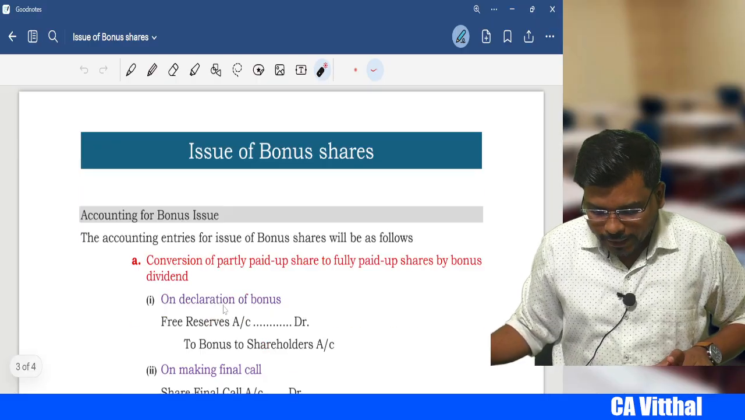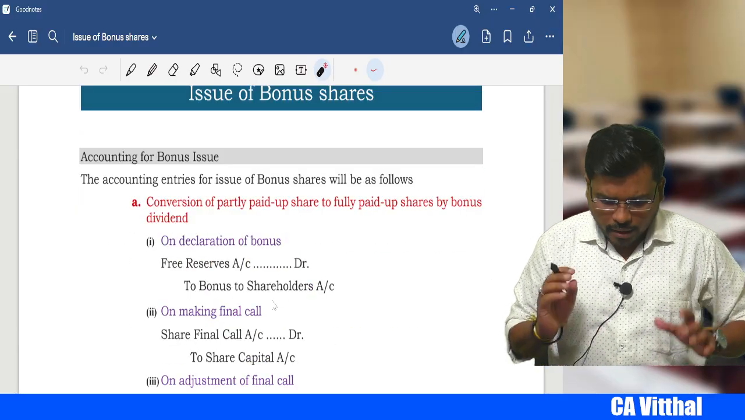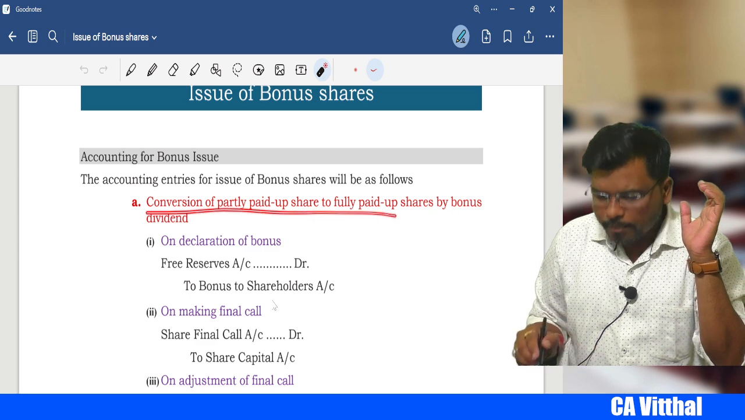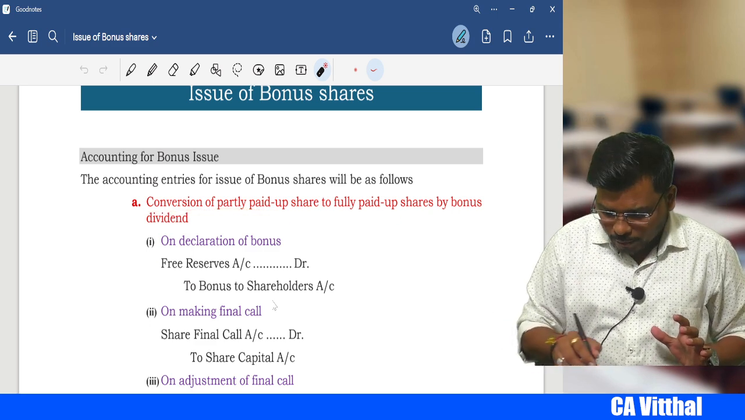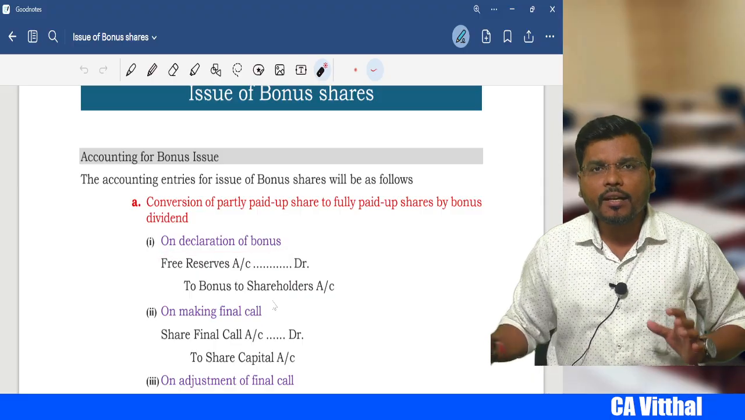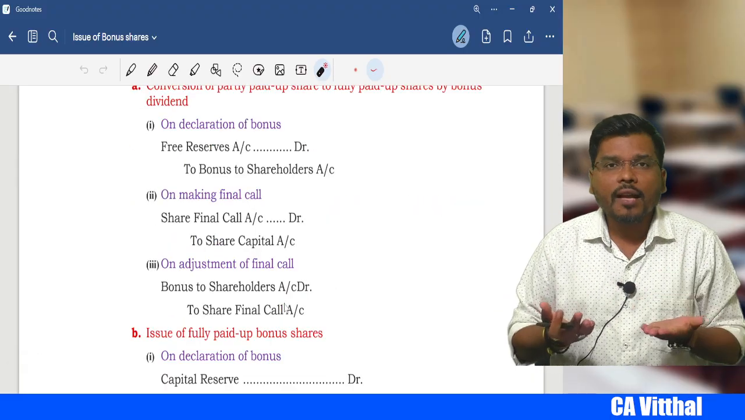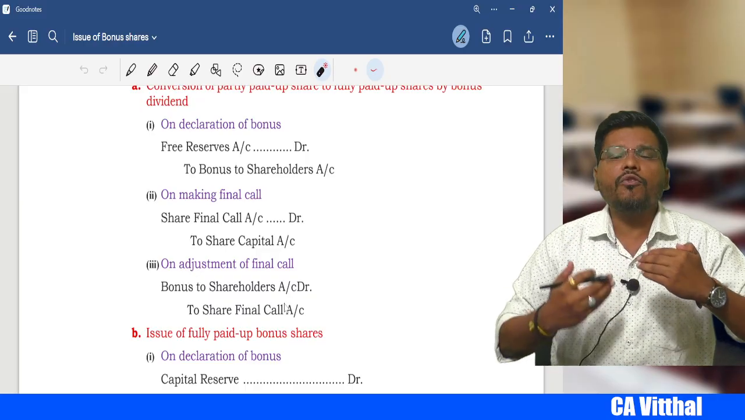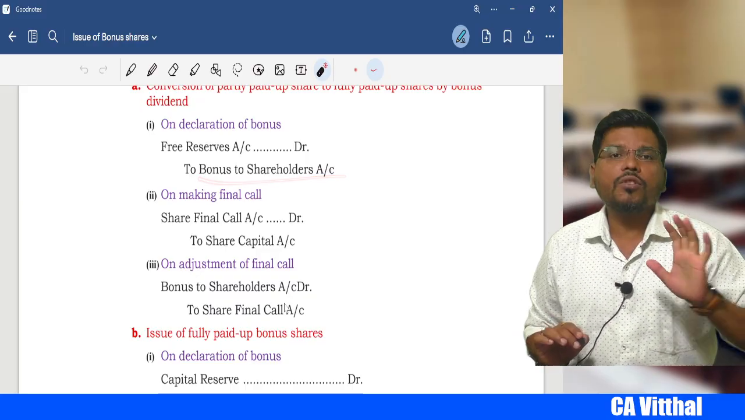Okay, next. Now what is the accounting, sir? There are two ways, right? Number one, the company may convert the partly paid up shares into fully paid up. So first, at the time of declaration of bonus, when the company declares a bonus, what is the entry? They will say free reserves account. Reserve will have a credit balance, and when you capitalize the reserve, we have to debit the reserve. So free reserves account debit to bonus to shareholders.